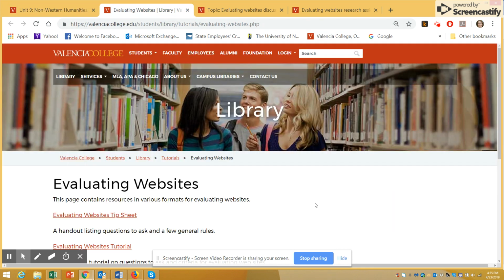If you go to the library, there are 2 options. There's a tip sheet and there's a tutorial. The tip sheet is just some information about how to evaluate websites, and the tutorial is an interactive tool where you can go through and find out about how to evaluate websites. You have to use this tutorial in Firefox or it won't work, and it sometimes takes a little bit to load. So if you're having trouble with this, go ahead and go to the tip sheet.